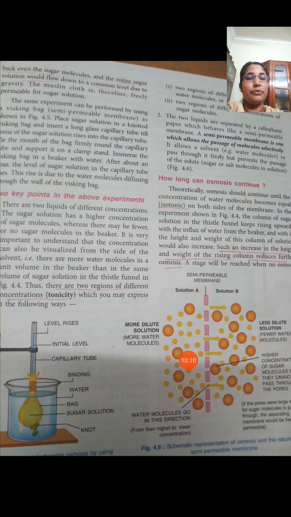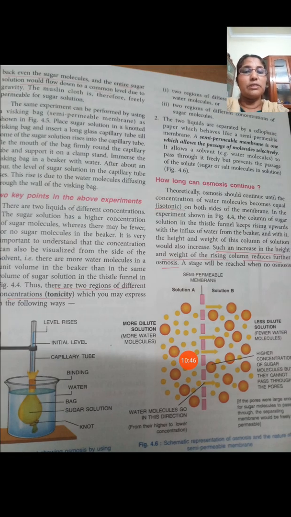When the tonicity is equal, the movement stops. Water molecules pass from one region to another through a semi-permeable membrane. Here you can understand that the solute particles cannot come to the other side. Only the water molecules, only the solvent, can pass through the small pores in the semi-permeable membrane. That process is known as osmosis. This picture shows how osmosis takes place.